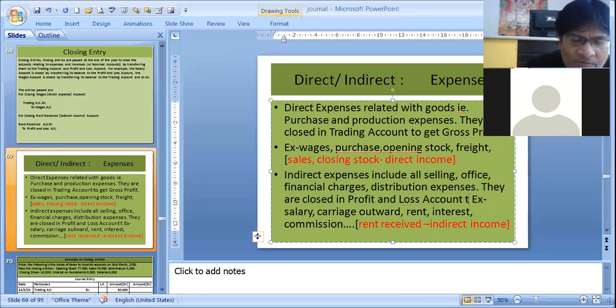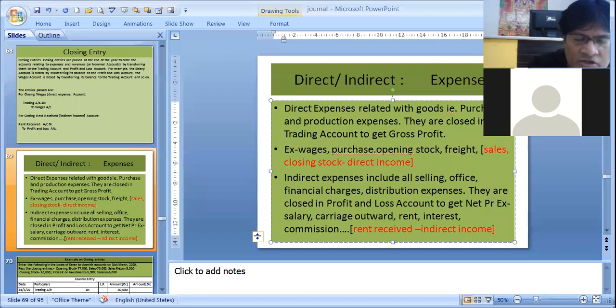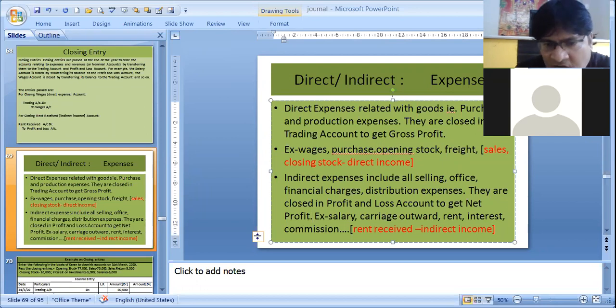Over here, we prepare this one to get net profit. This is the reason why we prepare the profit and loss account, to get net profit, the overall profit. That is the actual profit after subtracting all the indirect expenses also, because these are also expenses. These have to be paid. Then there are some indirect incomes like rent received, commission received, discount received, interest received. These are not my direct incomes like sales.